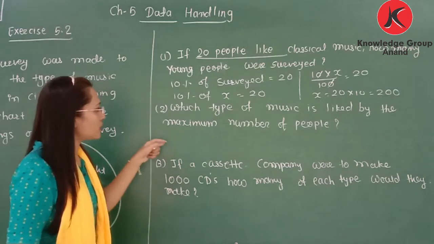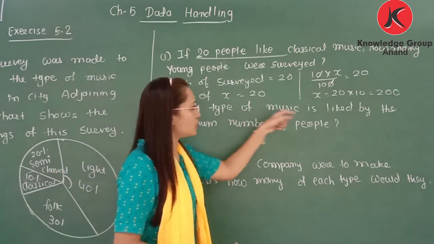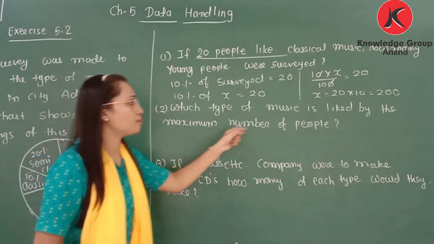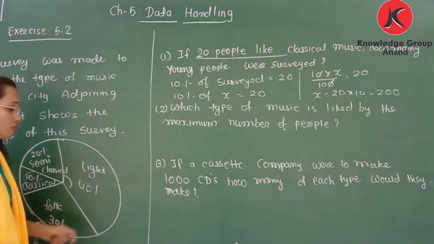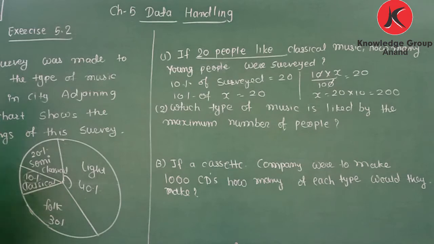Clear? Now next, which type of music is liked by the maximum number of people? So you need to observe the pie chart, and for which part it is more, you can see light music is liked by most of the people, because this part is maximum in a circle graph.